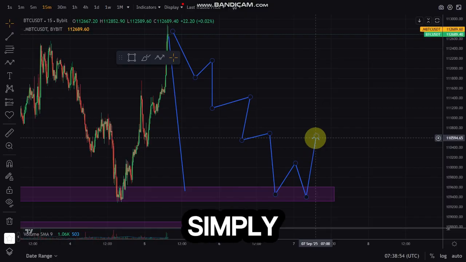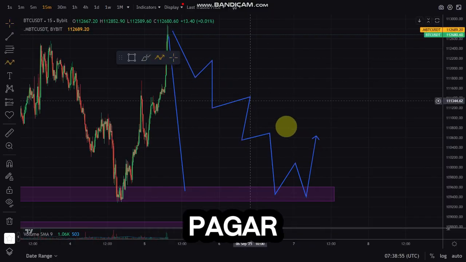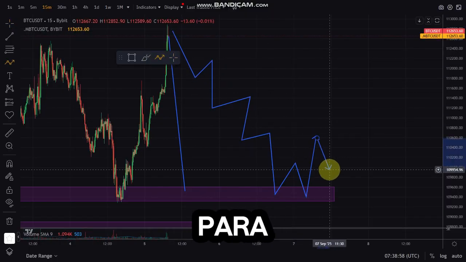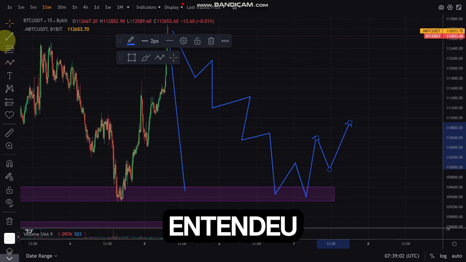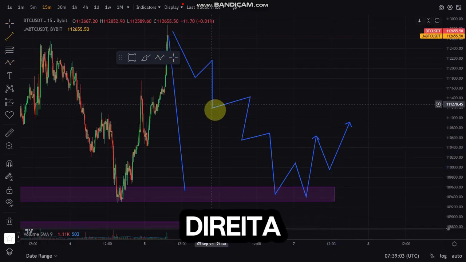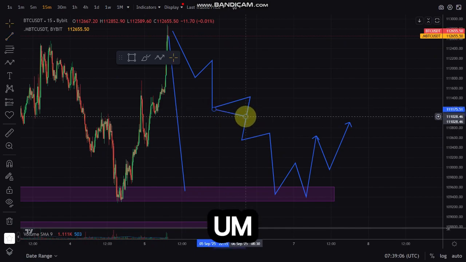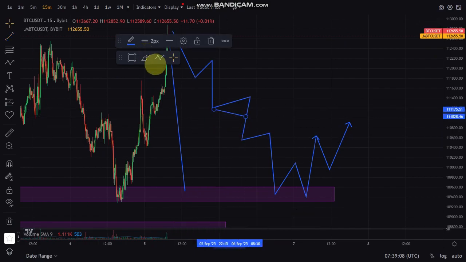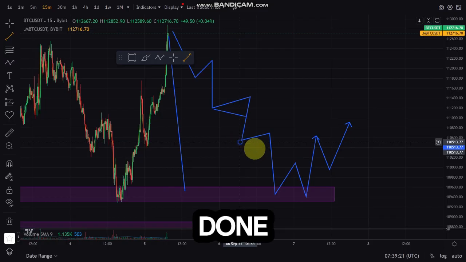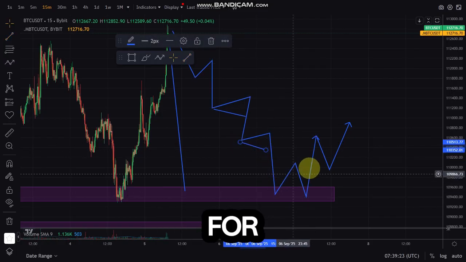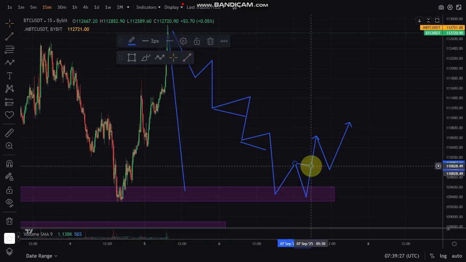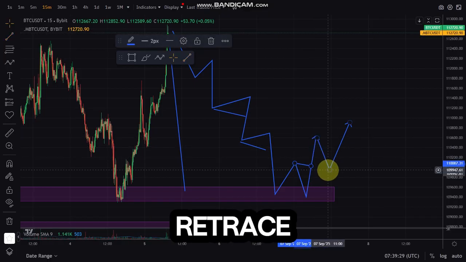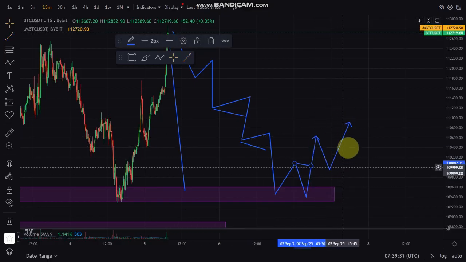What we're doing is simply waiting for price to tap back to this particular place before we take our trade. If you don't understand, this movement down right here is a series of down movement, breaking structure to the downside. So we wait for a change of character, which we can see at this particular place. Then we just wait for the market to retrace back to this place before we take our buy trade.